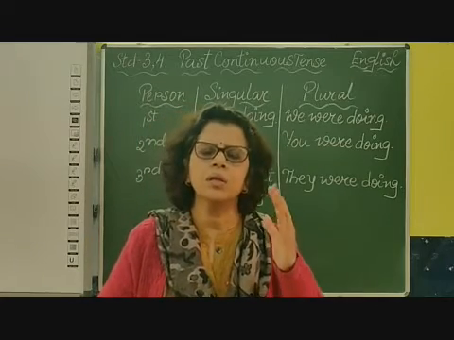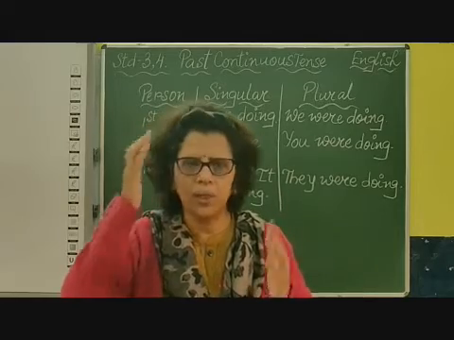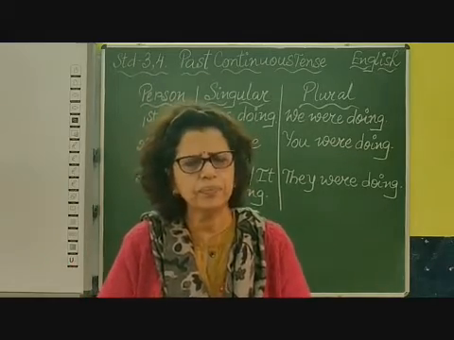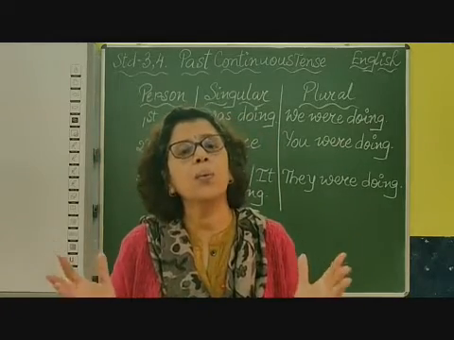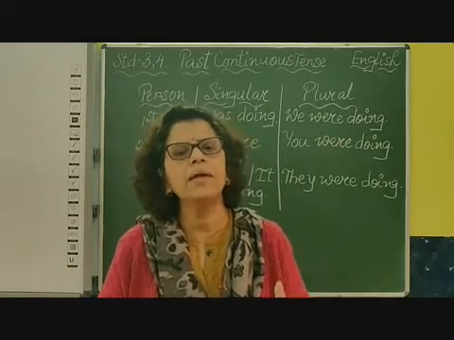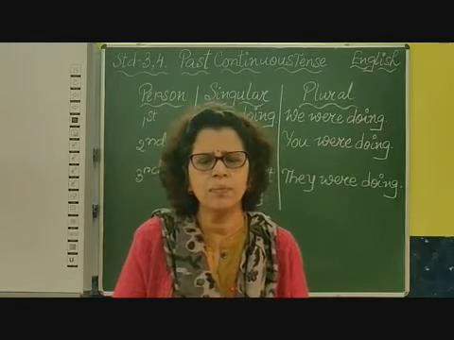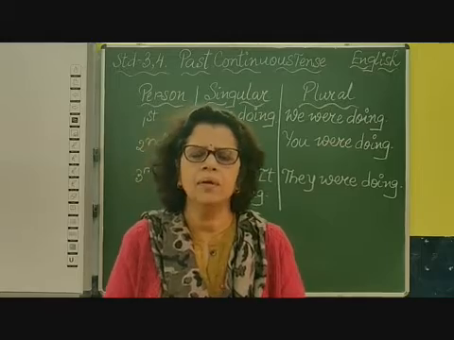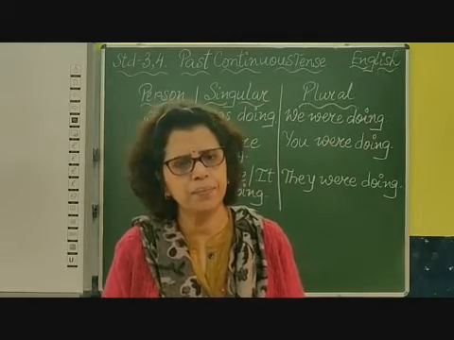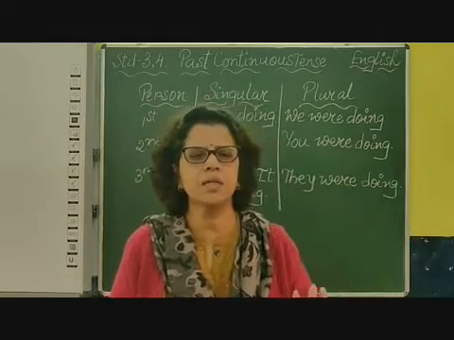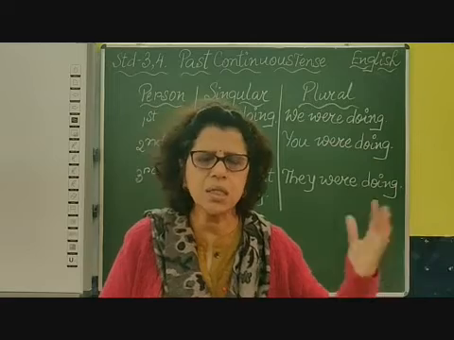We use singular subject, was, verb and with it ing. When it is plural subject, we use were and then verb, along with it we add ing. For example, the man was cutting the tree, means already completed, but it took some time naturally to cut a tree. Was cutting the tree.